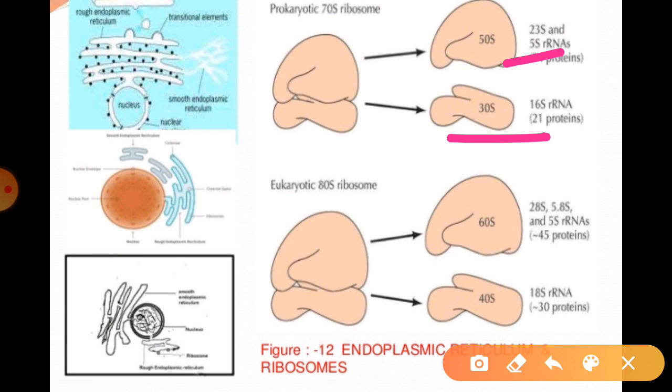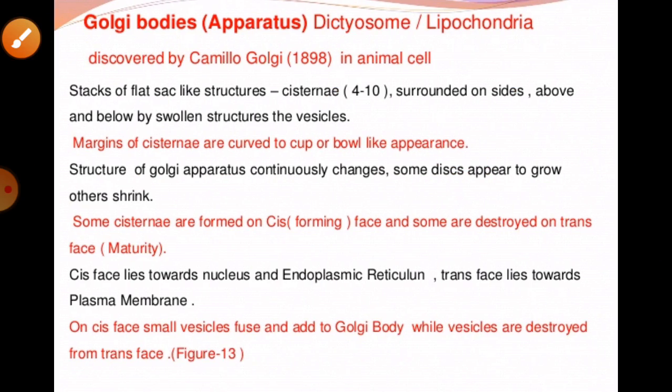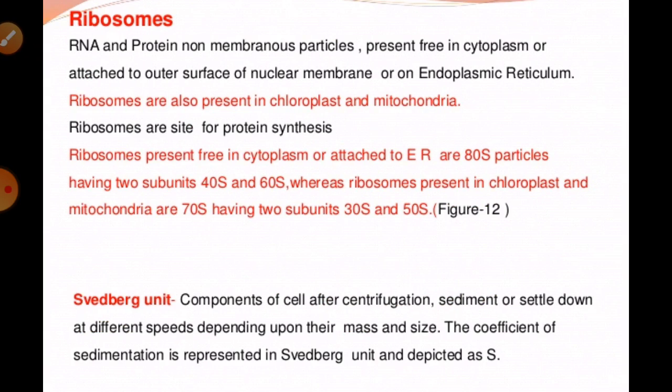But on the other hand, these 80S ribosomes are found in eukaryotes, algae, fungi, higher plants and animals. So these can always be found in such conditions, right? I think you must know about these structures, especially these subunits. I think everybody will know about these structures and so on.